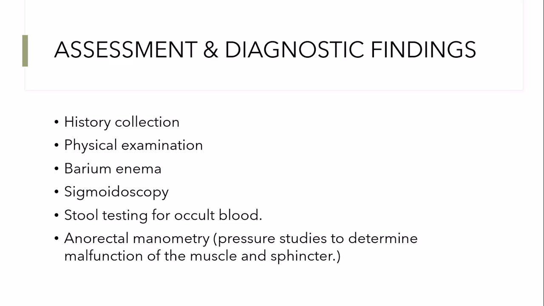Try hearing bowel sounds. Then barium enema. Barium enema is the investigation done to find out the patency of the intestine, or if there is any obstruction or reason behind the constipation. Then sigmoidoscopy. Here we try visualizing the sigmoid and colon area through this sigmoidoscopy procedure. Then stool testing for occult blood.